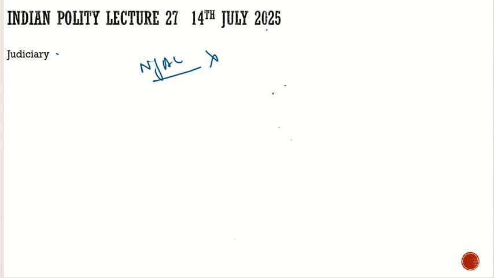And also, in favor of the collegium system, if you are giving arguments, we saw that on paper the recommendation of the collegium is binding on the President. But we have seen cases, for example the Delhi High Court advocate's case, where he was recommended by the collegium as a Delhi High Court judge, but the government did not appoint him.